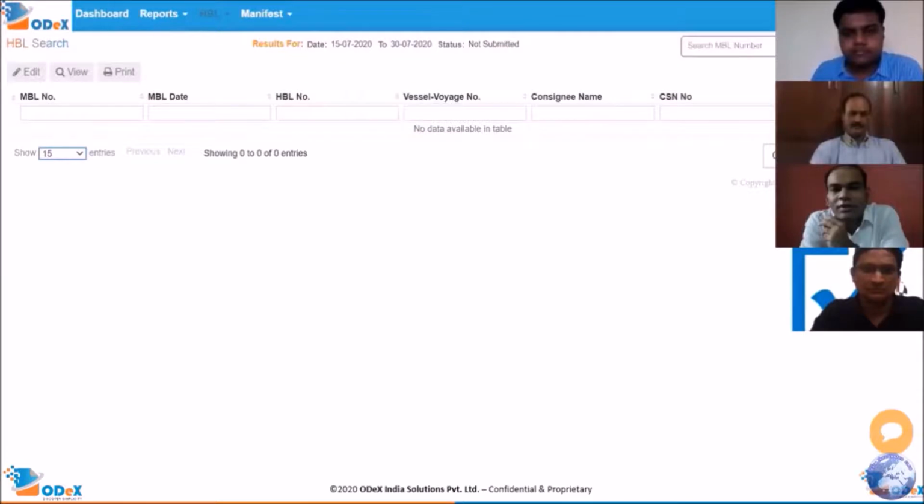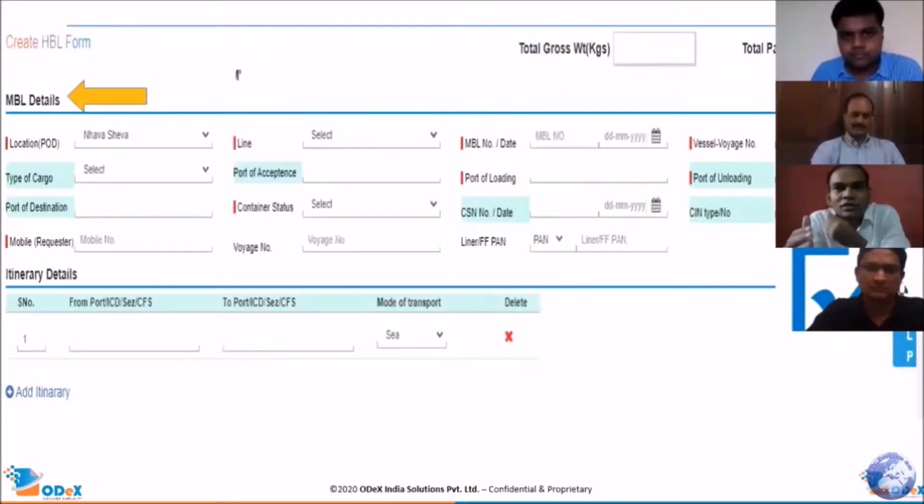We have split this screen into three parts because of the space constraint on the PowerPoint, but on the actual login, you will find it on the single screen. So this is the screen starting from the first part of MBL detail. Okay, this is the screen which I was referring to.